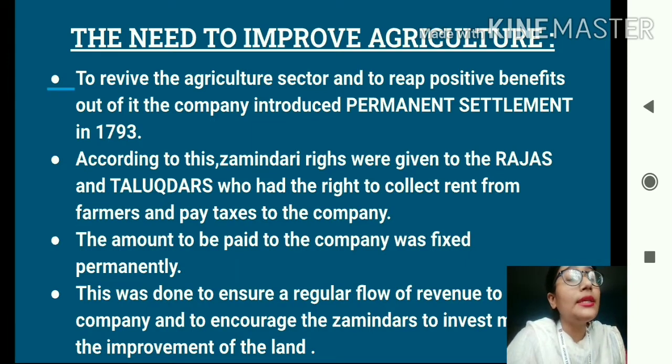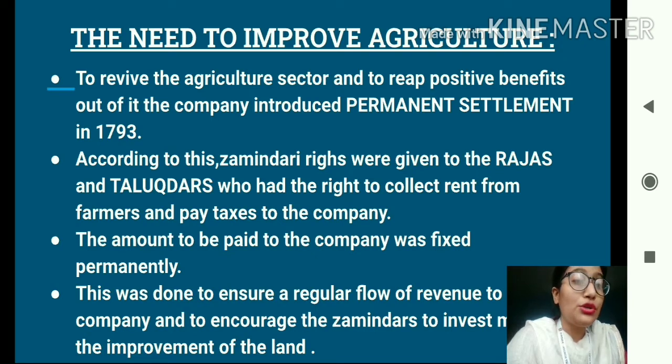Okay, so under this permanent settlement system, zamindari rights, right to land, was given to the rajas and to the talukdars, and they had the right to collect rent from the small farmers, from the peasants, and from that rent collected, a fixed amount of tax was supposed to be given to the company, and the amount of tax which was supposed to be given to the company was permanently fixed. That means it was not supposed to change for a lifetime. It was fixed forever.